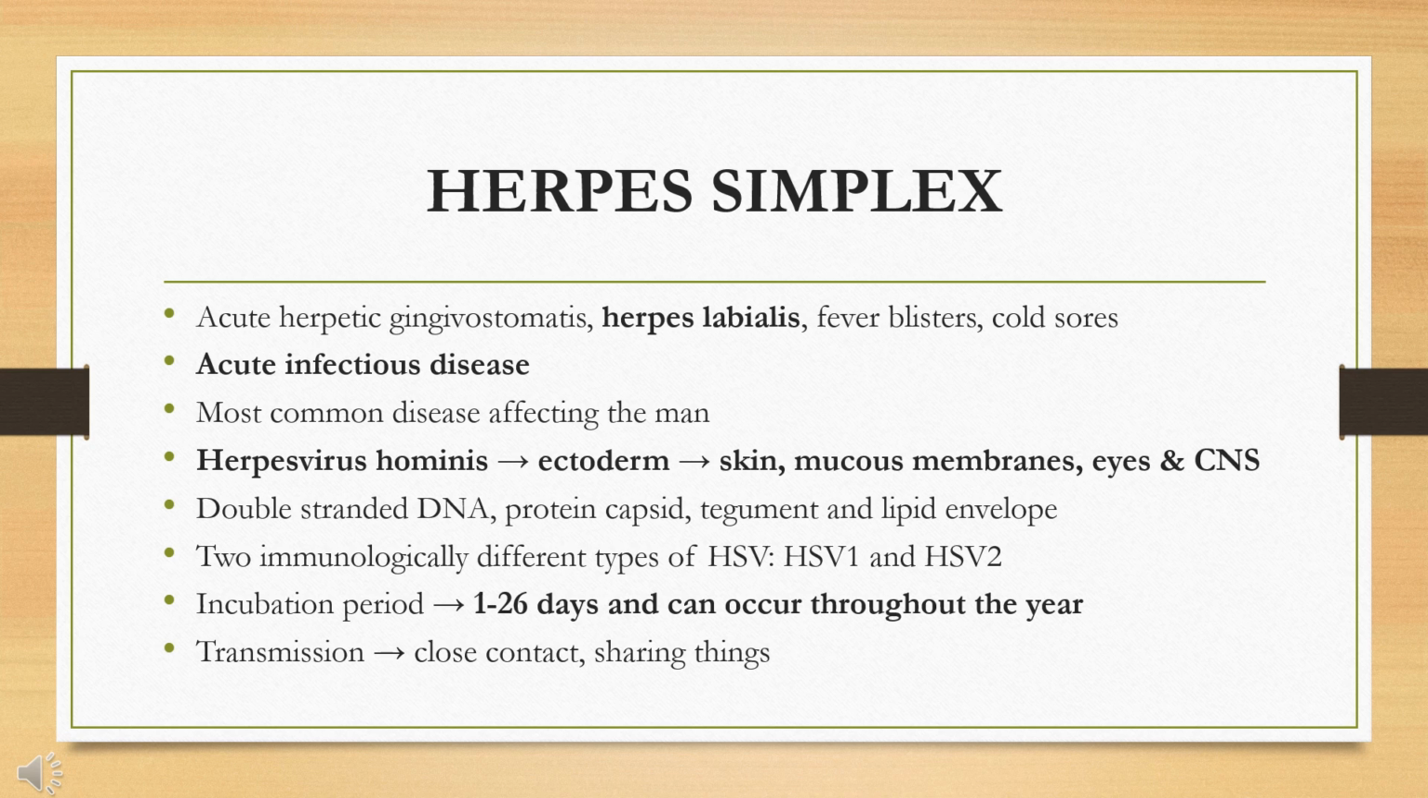Herpes simplex virus is composed of double-stranded DNA, a protein capsid, and a lipid envelope, which contains glycoprotein derived from the nuclear membrane of the host cell. There are two immunologically different types of HSV. They are type 1 and type 2 HSV. They differ antigenically and biologically but share 50% of nucleotide sequence. The incubation period is 1 to 26 days and can occur throughout the year. The transmission is mainly through close contact or while sharing things.